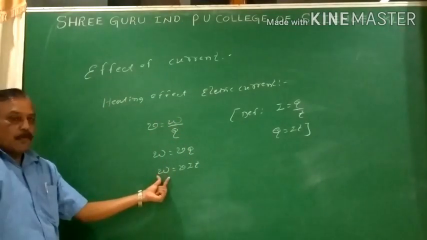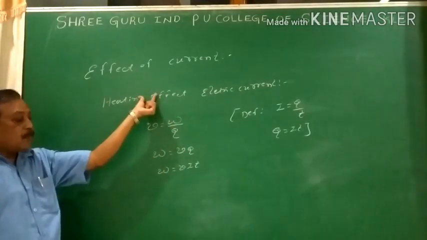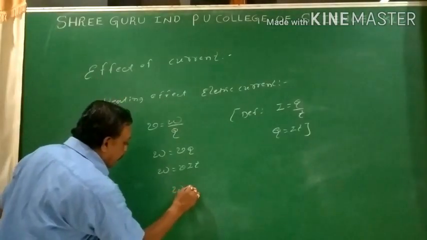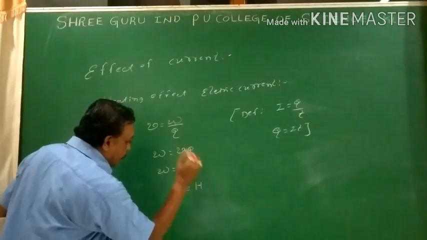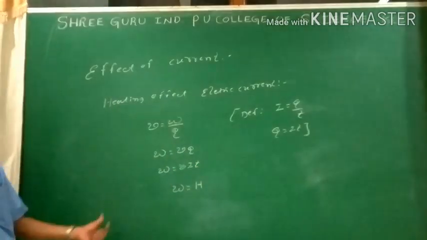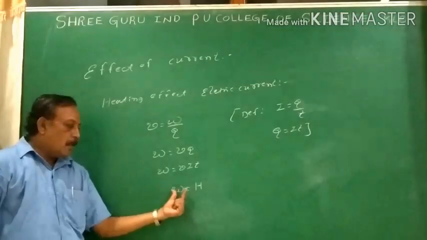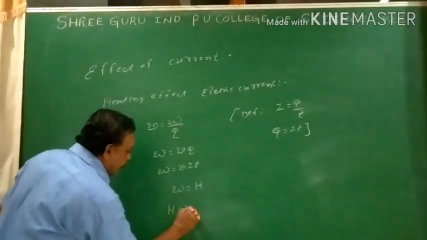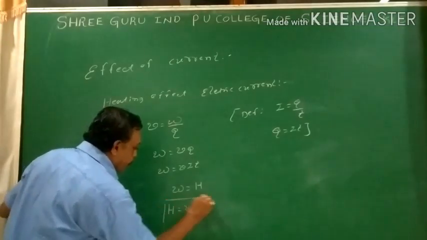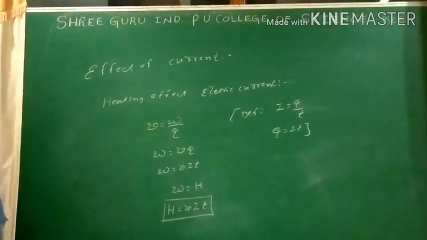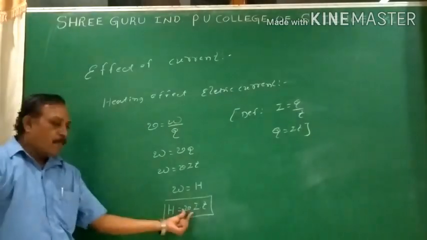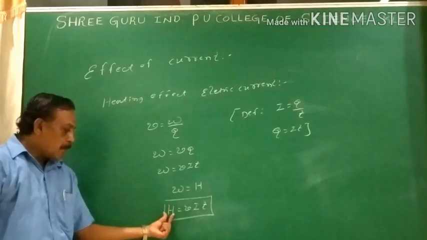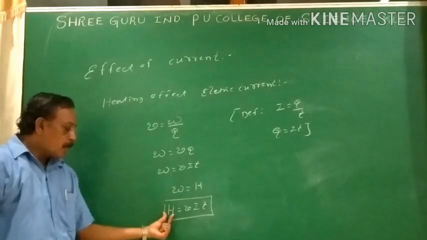Work is measured in terms of joule. Heat is also measured in terms of joule. Heat is a form of energy. Hence I can write W is nothing but H. Similar quantities can be equated according to the principle of homogeneity from the first year. W equals H, so H equals VIT. The heat generated in the conductor, H equals VIT. So H is directly proportional to potential difference, H is directly proportional to current, H is directly proportional to T.